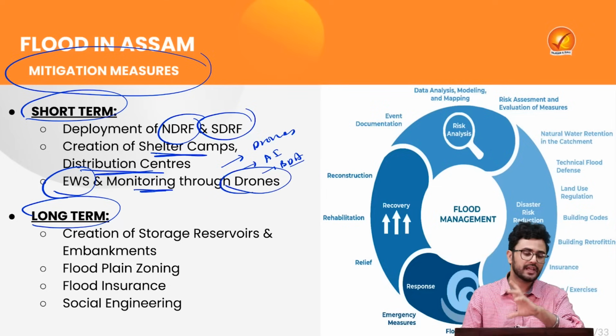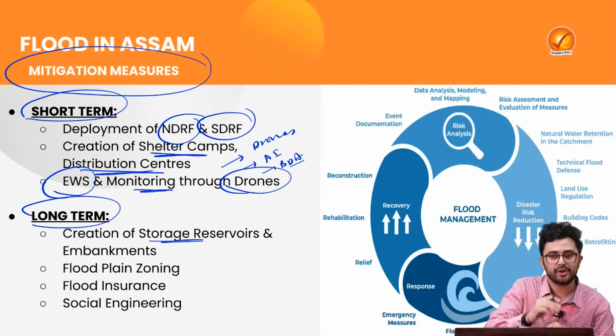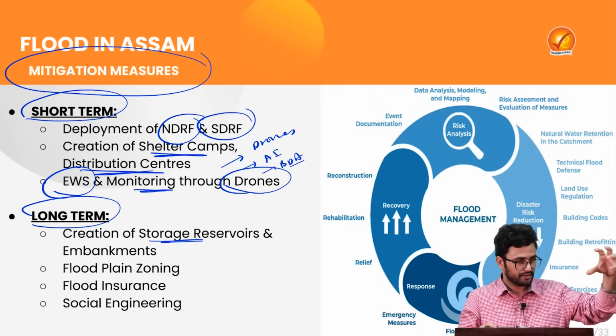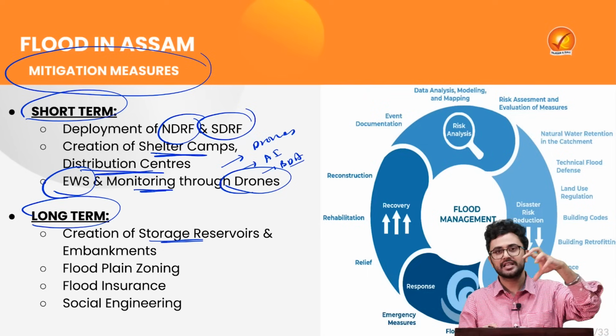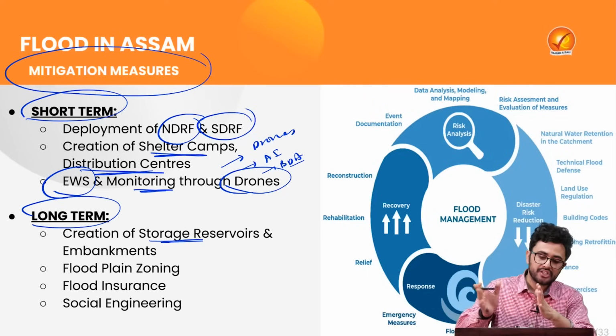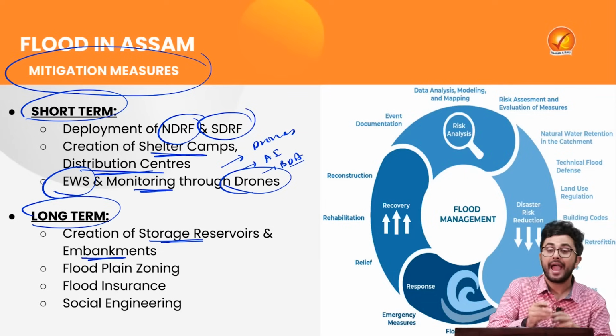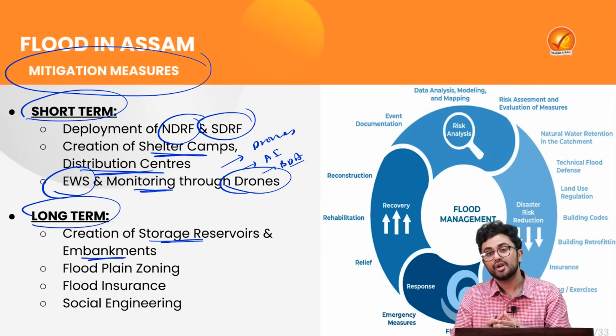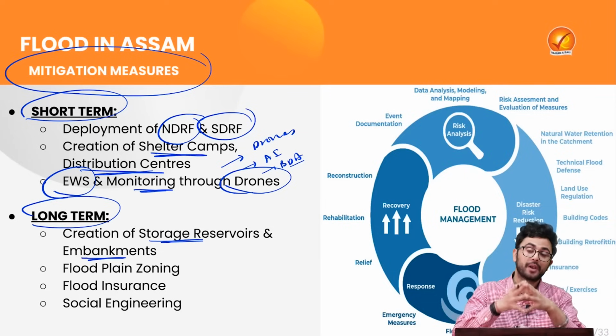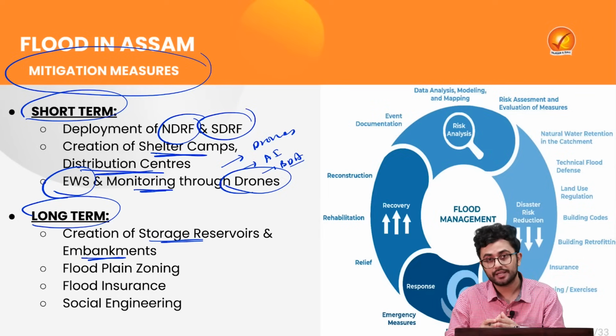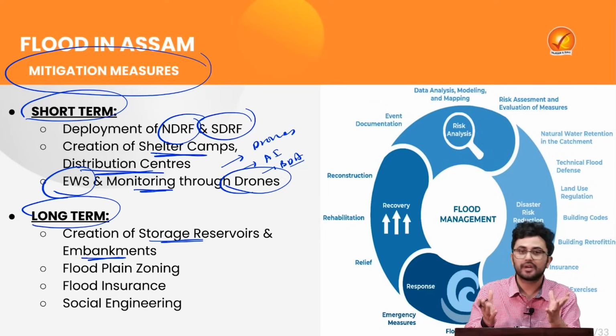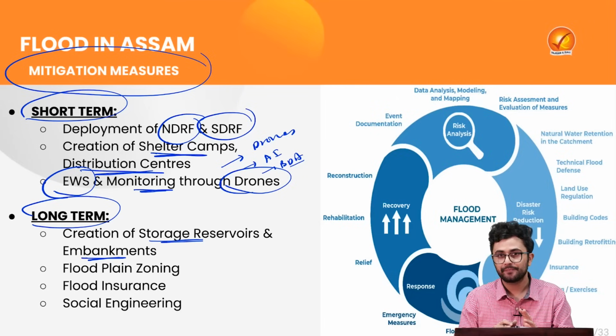In the long term, we can strive to create storage reservoirs where whatever extra water has been brought by that flood can be channeled to these storage reservoirs, and embankments can be created. There was a large embankment plan which was being deployed in Assam with an investment of almost 30,000 crore, but that has not yet been fulfilled.